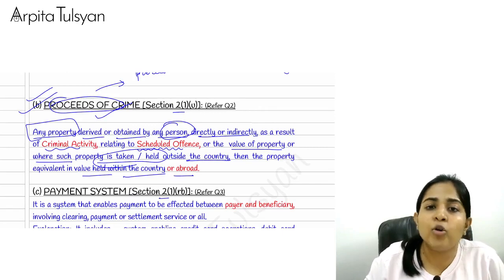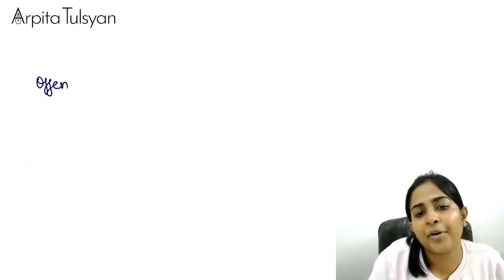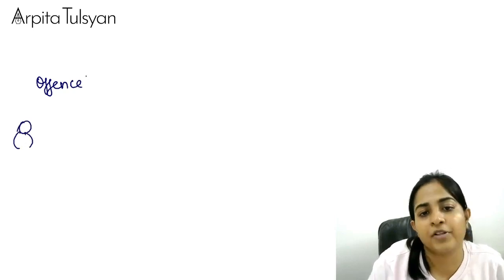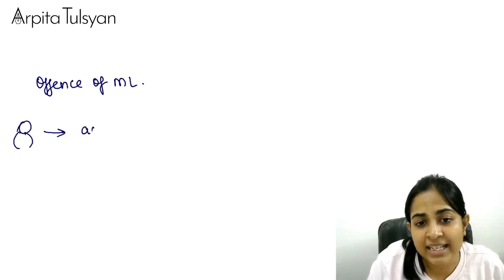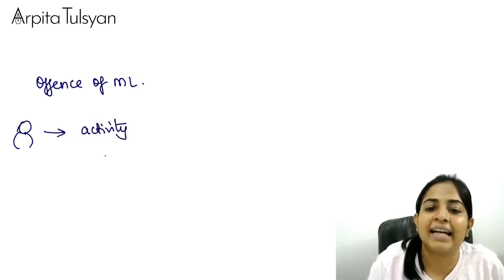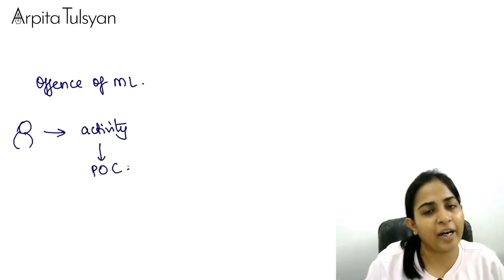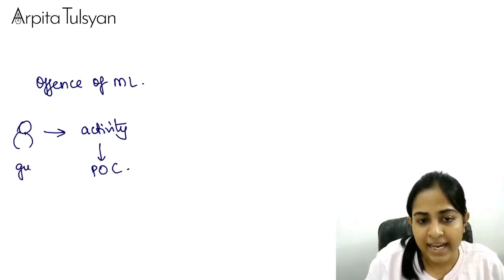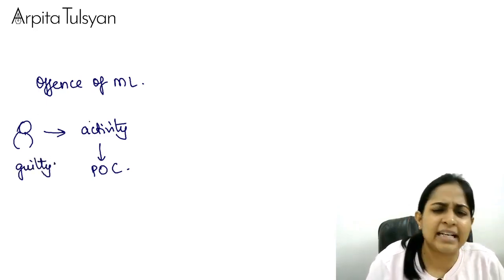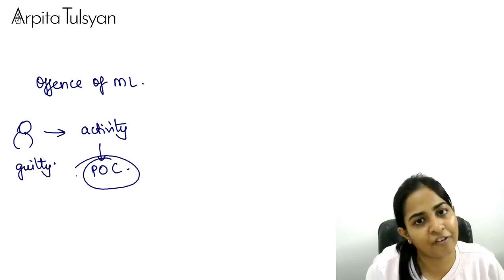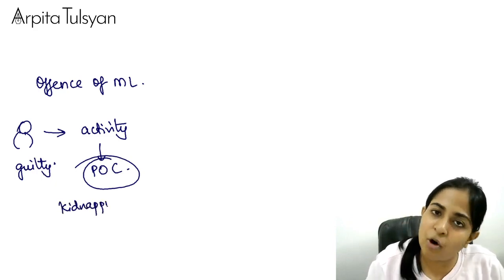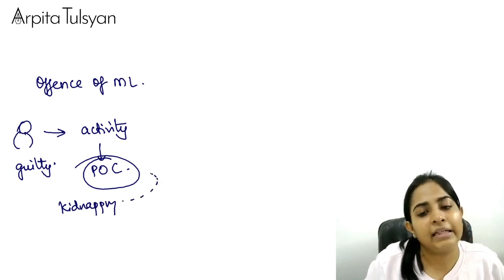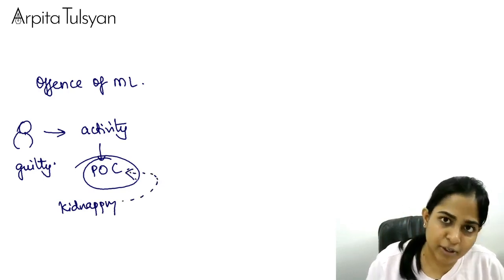So now how do we correlate it? Just try to understand. There will be some particular person who will be guilty of the offense of money laundering if he is connected with any activity relating to proceeds of crime. He will be guilty if he is doing any such thing which is related to proceeds of crime. Example, kidnapping. By doing kidnapping, he got some amount, and that amount will be treated as proceeds of crime.